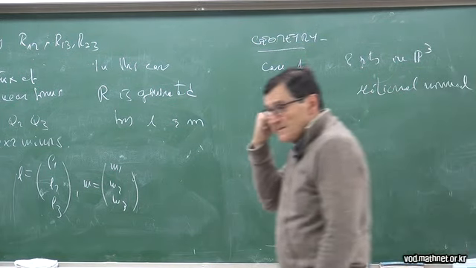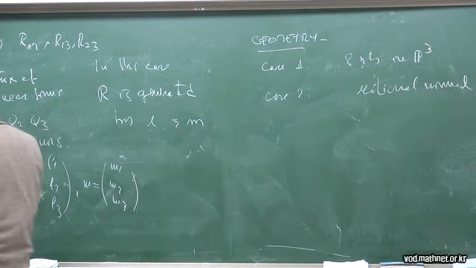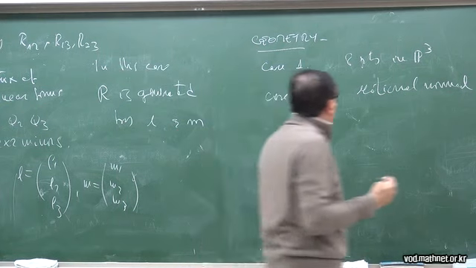Now, of course, what is more interesting from the geometric point of view depends on your taste.